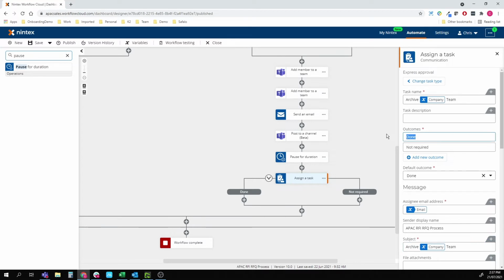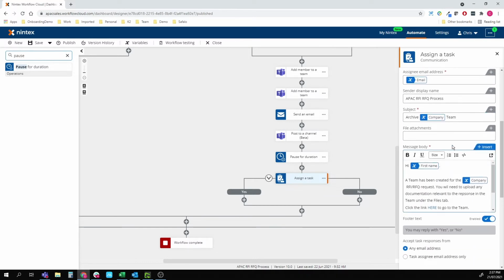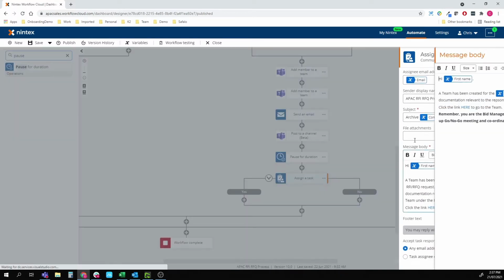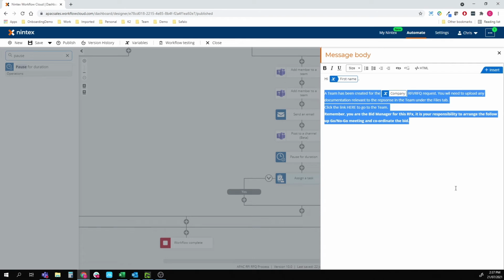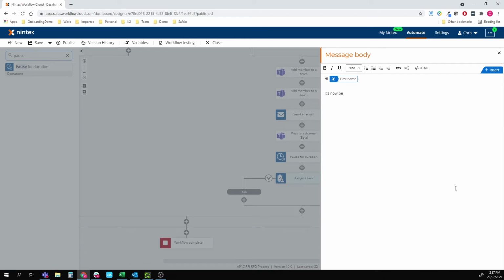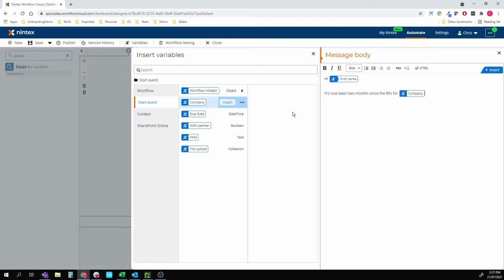What are the possible outcomes? So are you wanting to archive the team? Yes or no? Let's just change the email. Hello, first name. It's now been 2 months since the 4, and we'll add the start event company value.